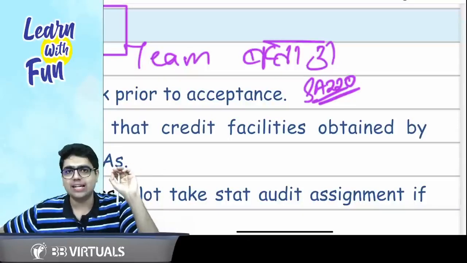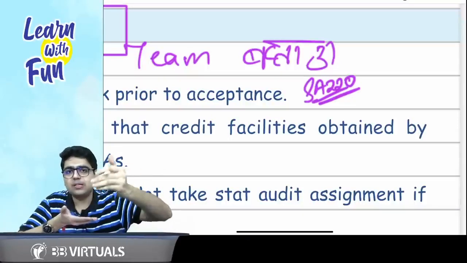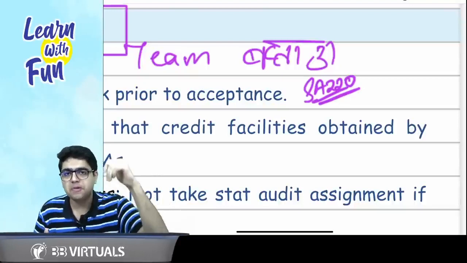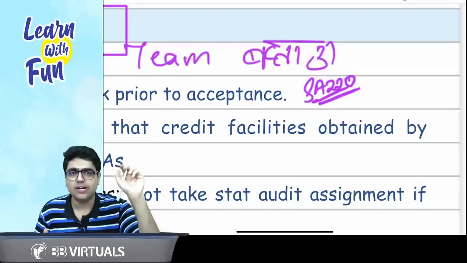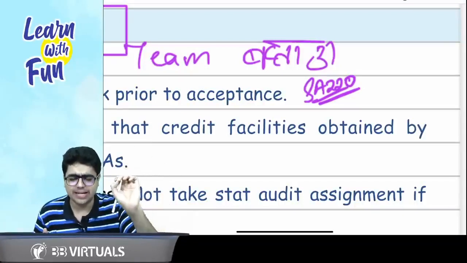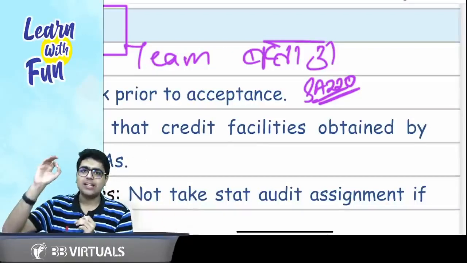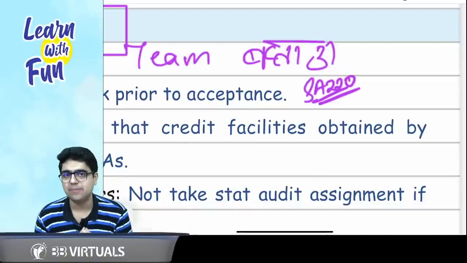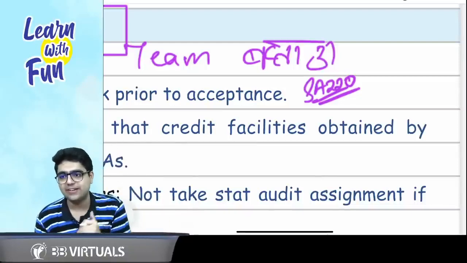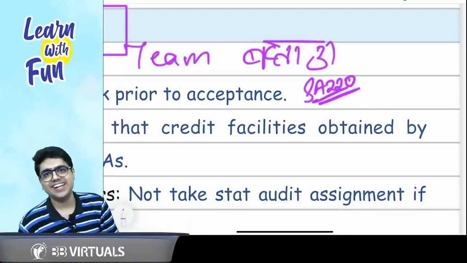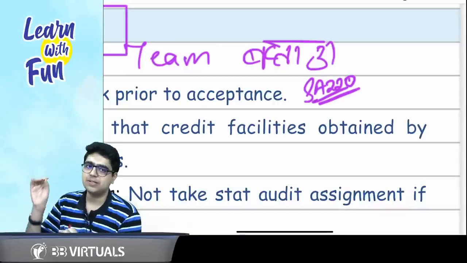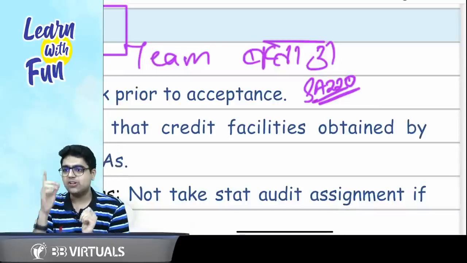E for ethical requirements, relevant ethical requirements to be complied with by the engagement team before accepting the audit and after accepting the audit. C for competence, capability, time and resources. Say it after me. Competence, capability, time and resources. Whether the engagement team has competence, capability, time and resources to complete the audit effectively. And then comes integrity of the client, owners, principals, owners and TCWG. Very good, Jaya. Very good, Sanya.